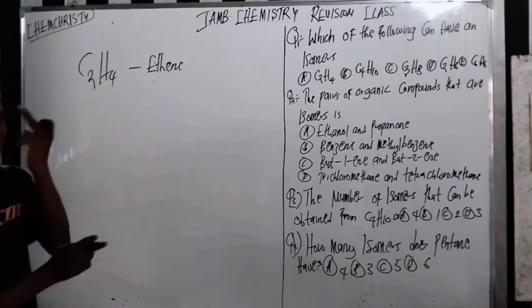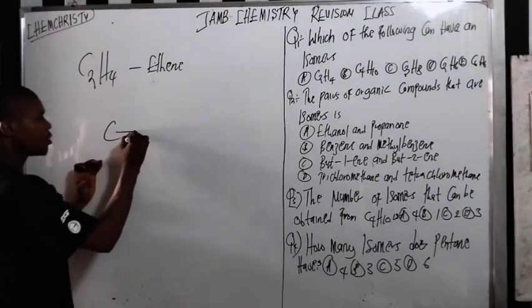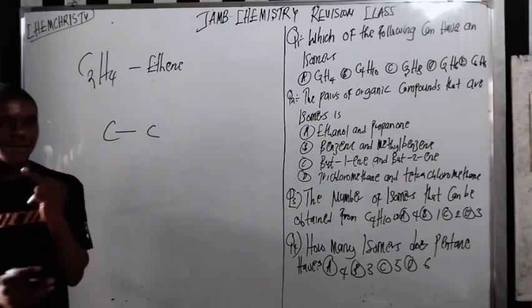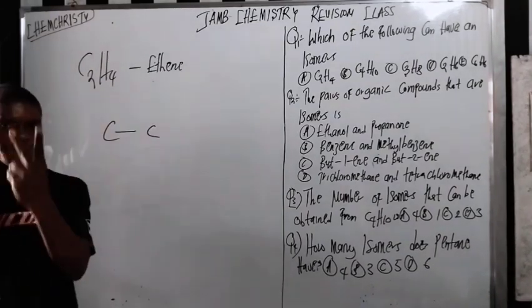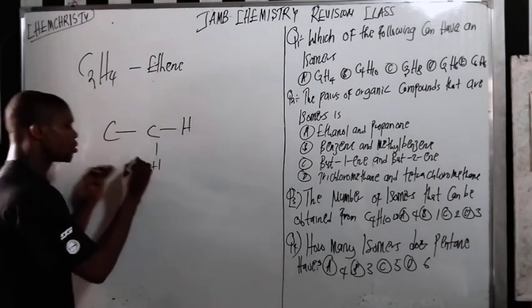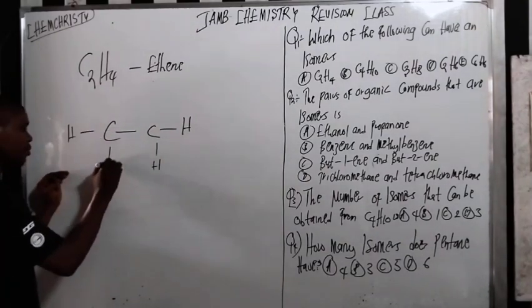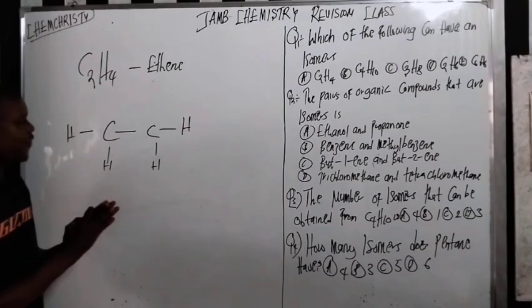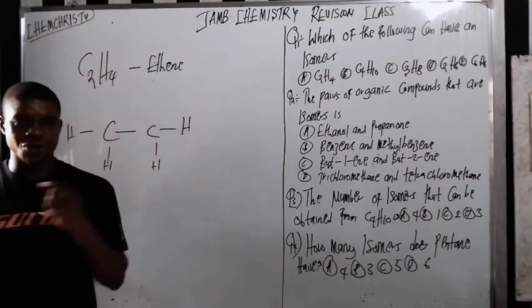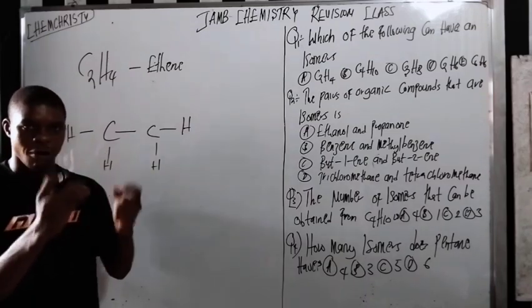Because it has two carbons, one, two. Each carbon has two hydrogens, because we have four hydrogens here: two will be here and two will be here. Do you understand? Now, remember, carbon is tetravalent, so carbon must have four bonds.